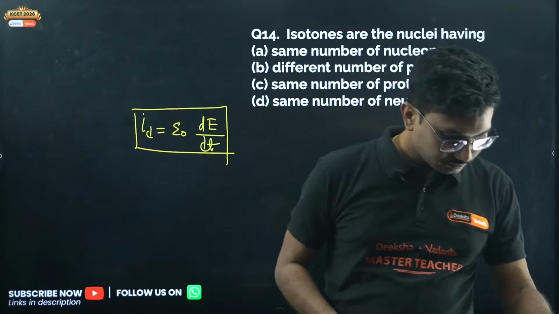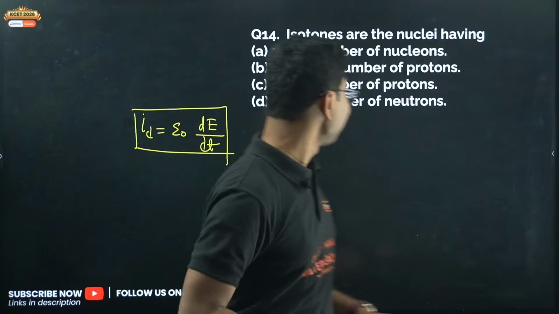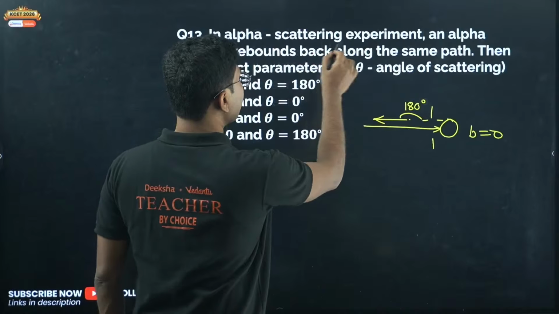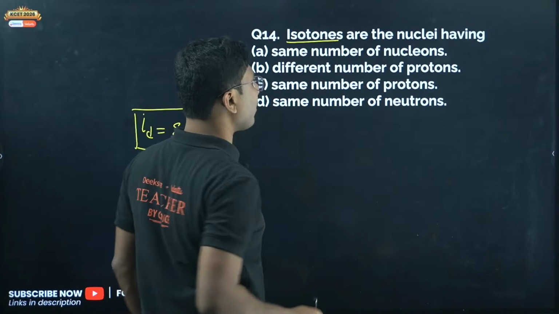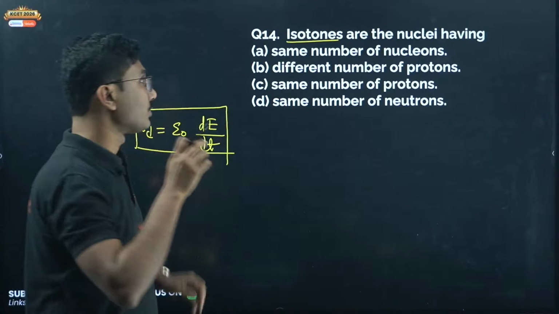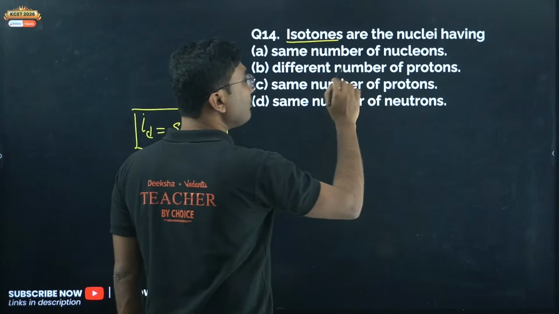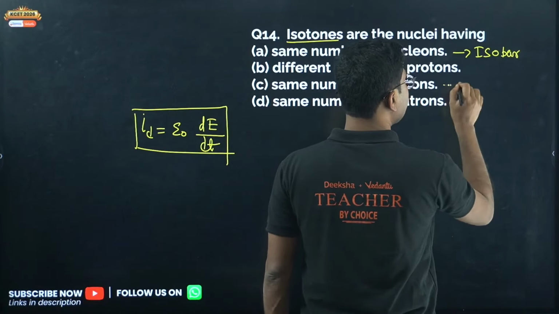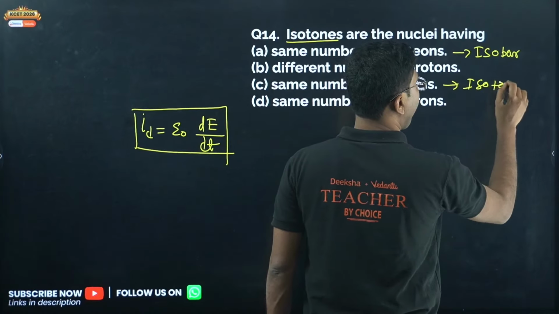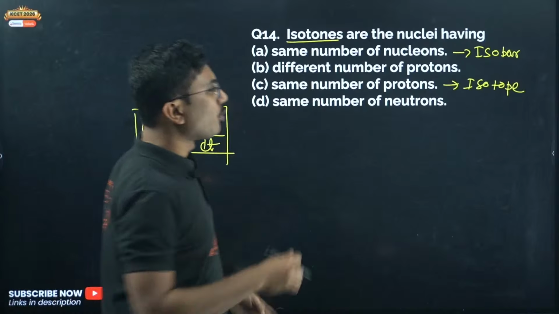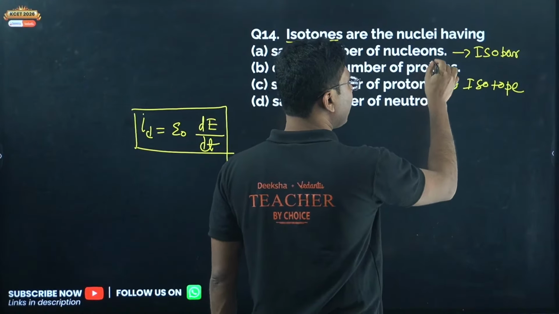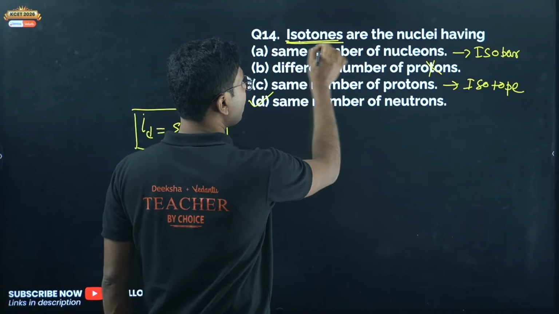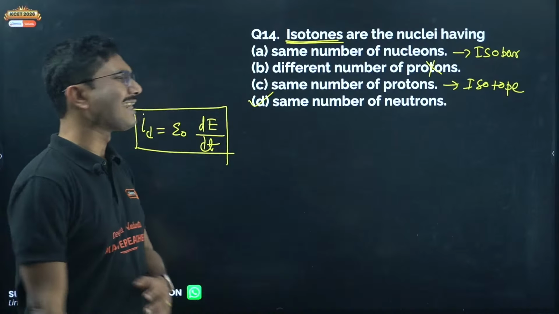Okay, option C. Same number of protons. No. Isotones. Isotope is same number of protons. Isobar, same number of nucleons. This is isobar. And this is isotope. Different number of protons, all elements have different number of protons, so definitely this is not a correct answer. So same number of neutrons are called isotones. You have studied in chemistry, right?